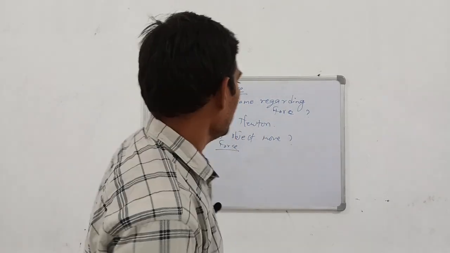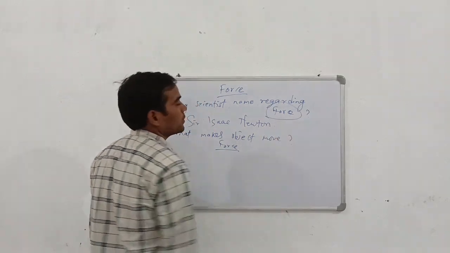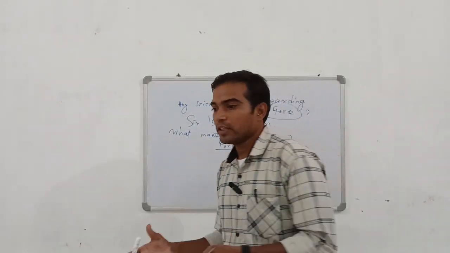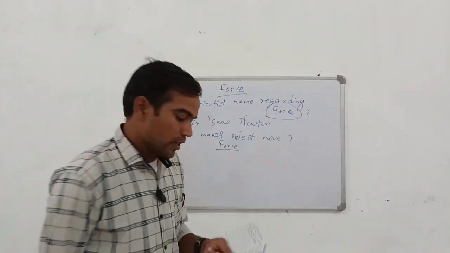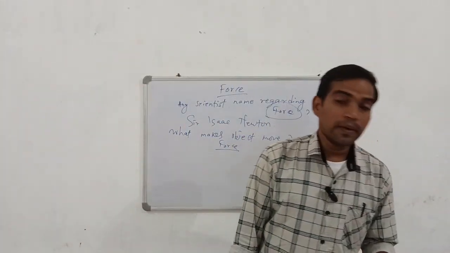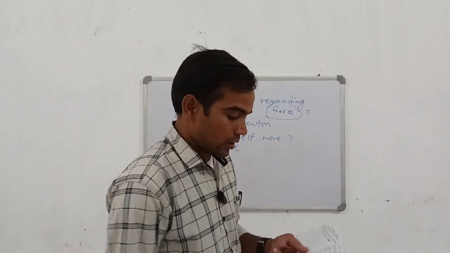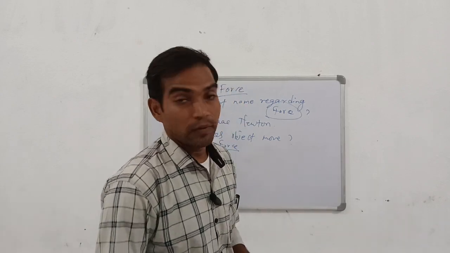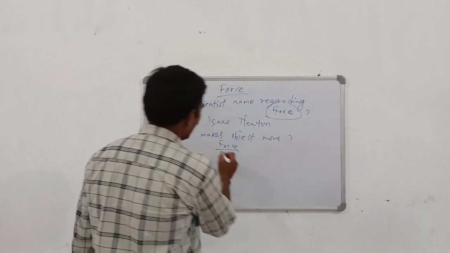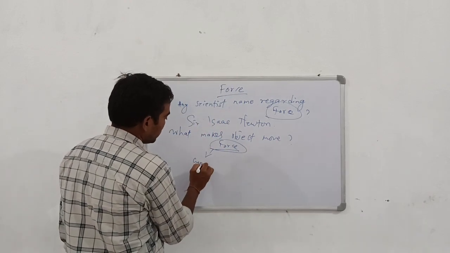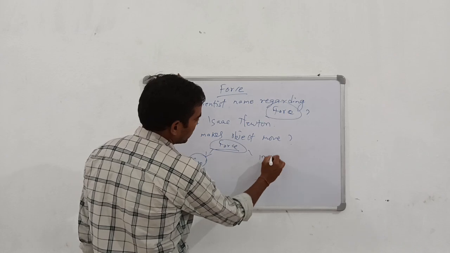So, now the question is, what is a force? Force, generally, means strength or energy. But in physics, force is defined as the push or pull on an object with mass that causes it to change its velocity. So, we define force in two ways, in general ways and in physics.